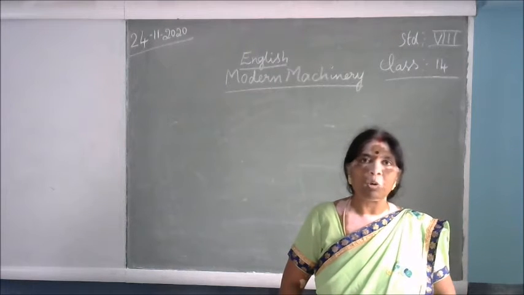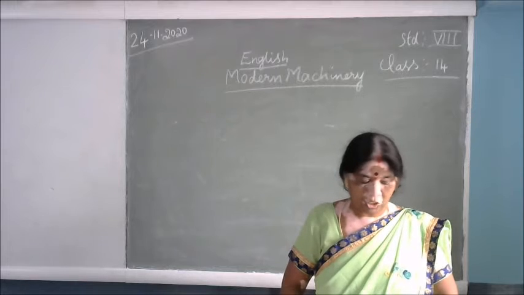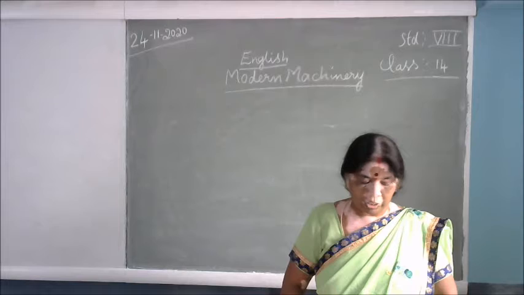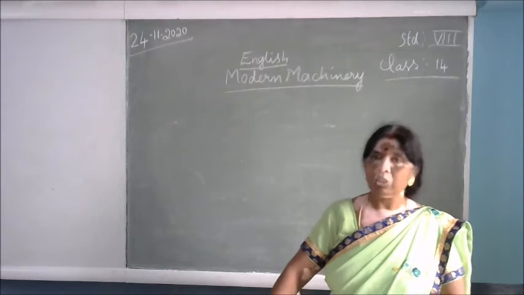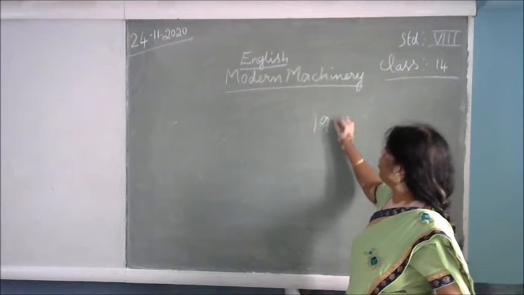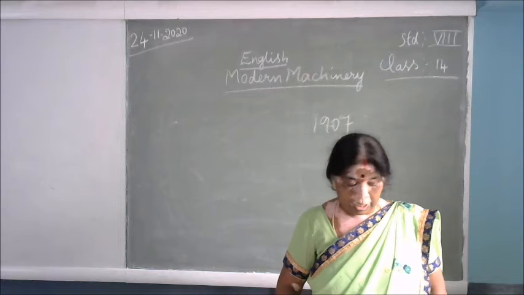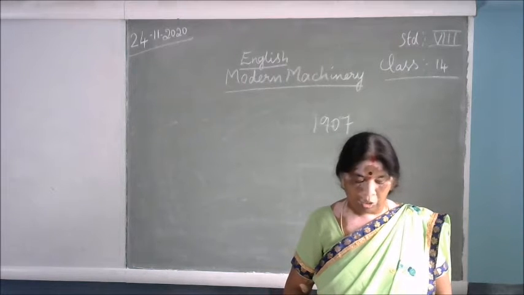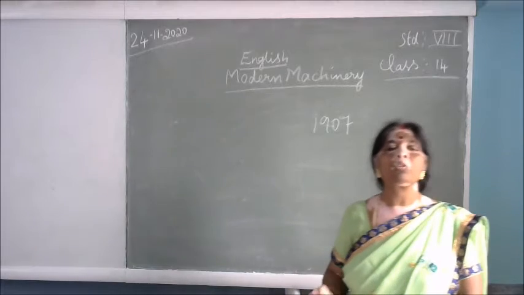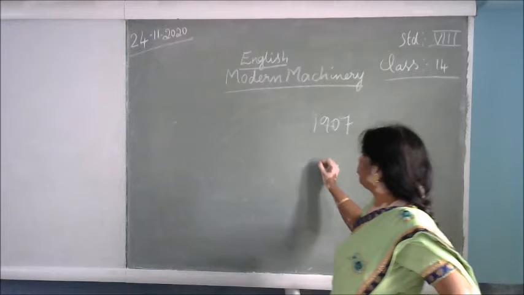He used to write short stories in which language? In English. And Kipling received the Nobel Prize for Literature in 1907. He received it in 1907, and he was known for his works of fiction. The Jungle Book means what work he has done. That means the book he has written is the Jungle Book.